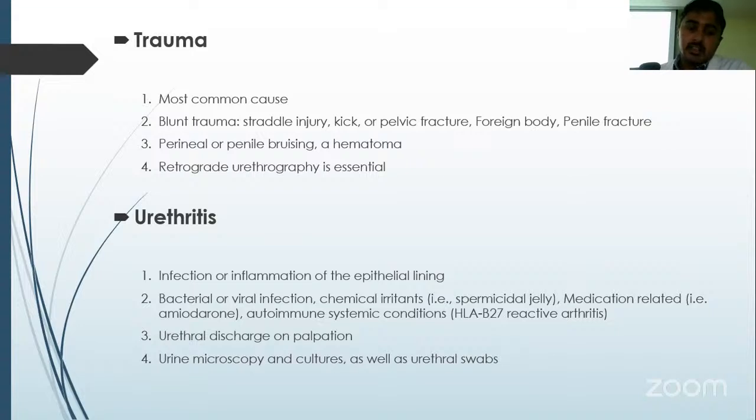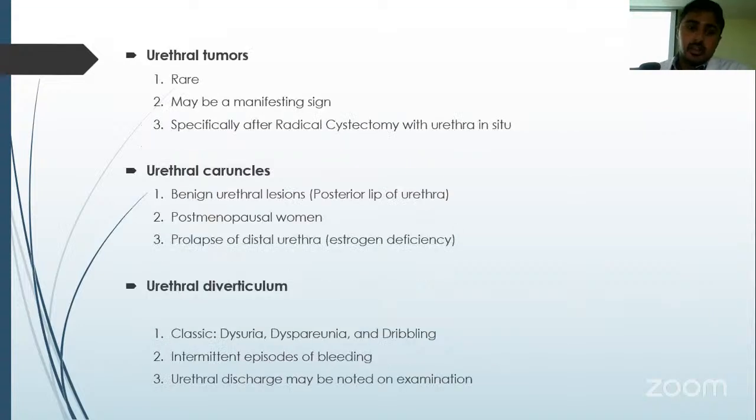Urethritis is again infection or inflammation of the epithelial lining, and urethral discharge will be present on palpation. Microscopy, culture, and urethral swabs help in making a diagnosis. Urethral tumors are rare, and hematuria may be a manifesting sign in urethral tumors.